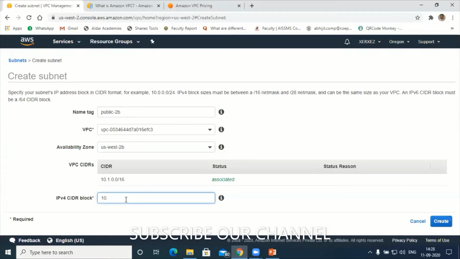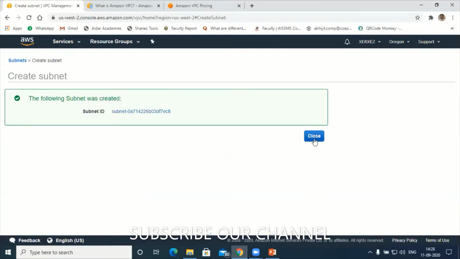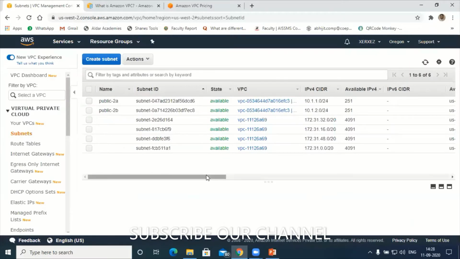10.1.2.0/24. That means I can have 256 systems here. Hope you are clear. Again, let me create this. So now I have created two subnets inside my XCR XZ VPC.